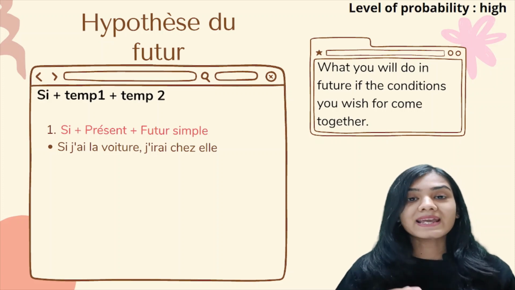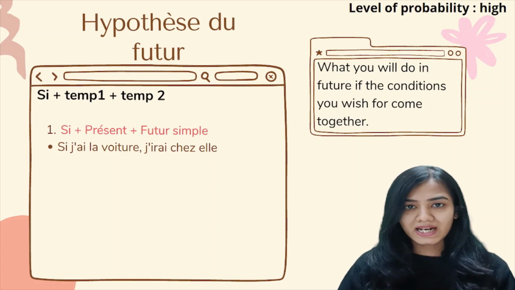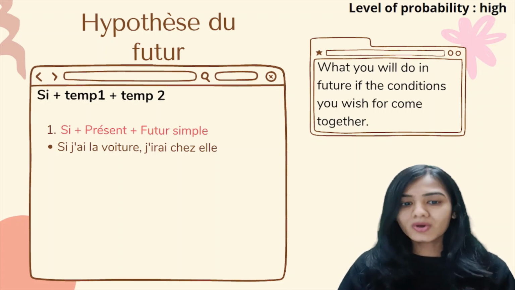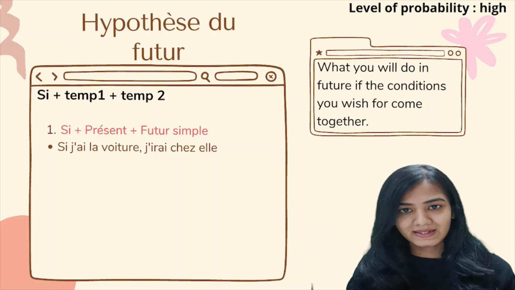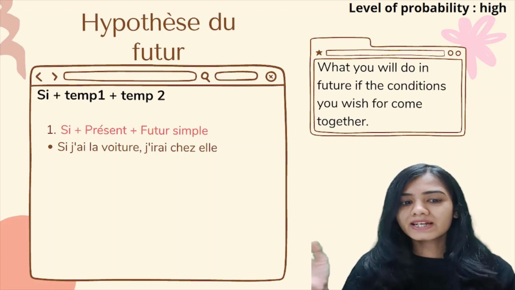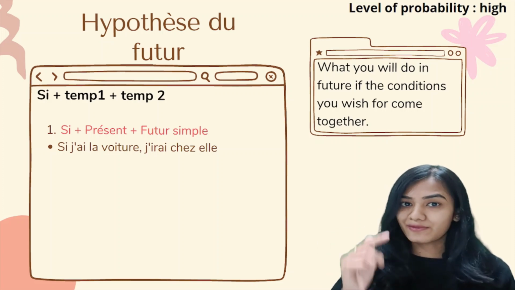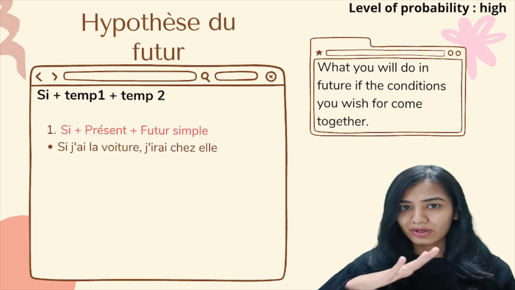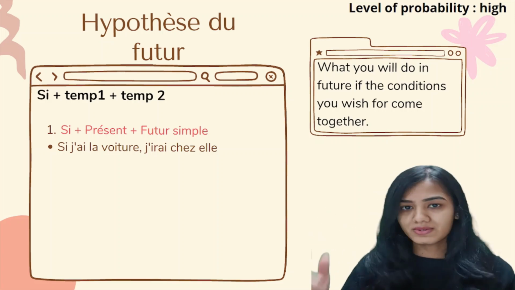If I have the car. So this is something that I'm talking about right now. If I have the car right now, j'irai chez elle. I will go to her place. Alright? So one condition over here, the first one, j'ai la voiture, that is in present, if I have the car. So that is right now, if I have the car, j'irai chez elle, I will go to her house.